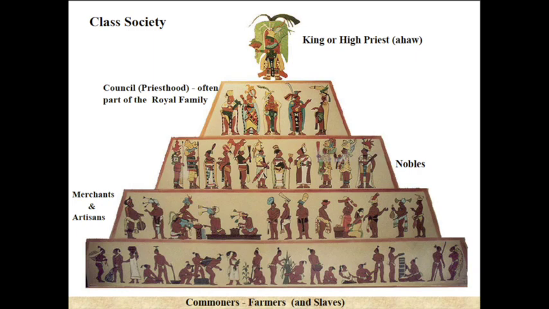For example, the high priests would be at the top of the social order, so they performed rituals such as human sacrifices. People that held a lower status would be at the bottom of the temple in the plaza and give blood offerings of their own.